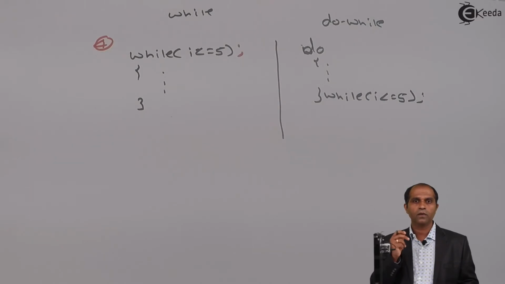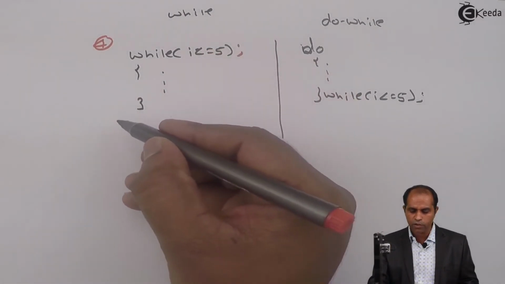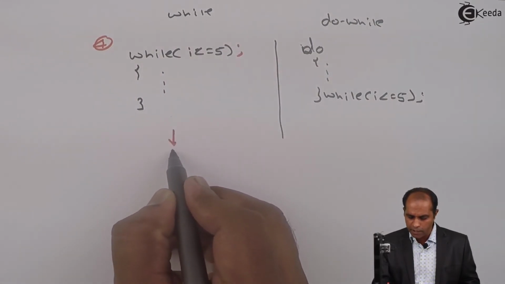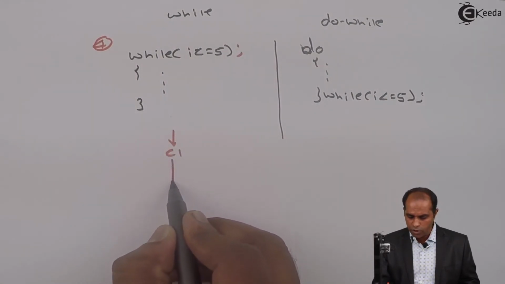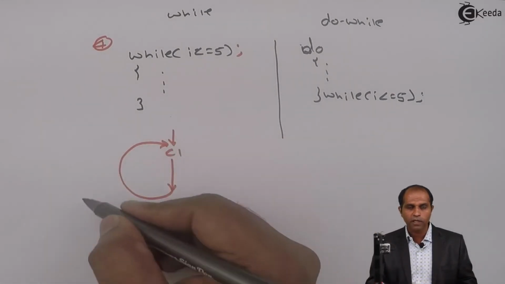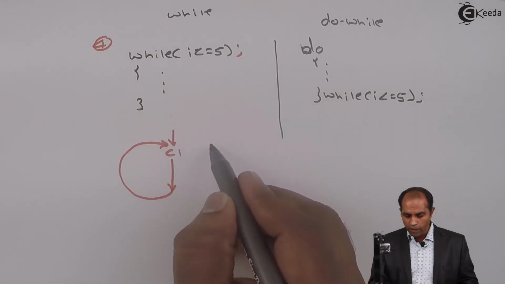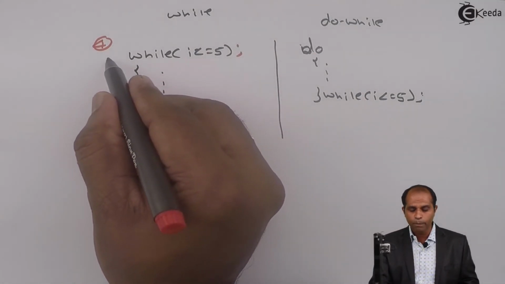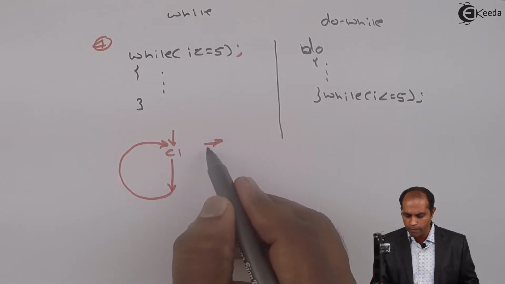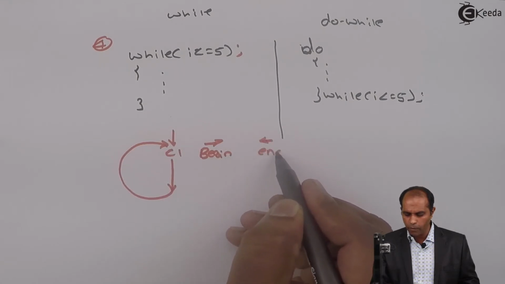How? We say without a semicolon, there is a traditional vertical execution of the code. So it means that here the condition is tested. It says true, go inside and then come back and recheck the condition. This is a traditional vertical execution. But if I place a semicolon, then in that case, the loop is said to begin and end at this place. So this is my begin and the same point is my end point.